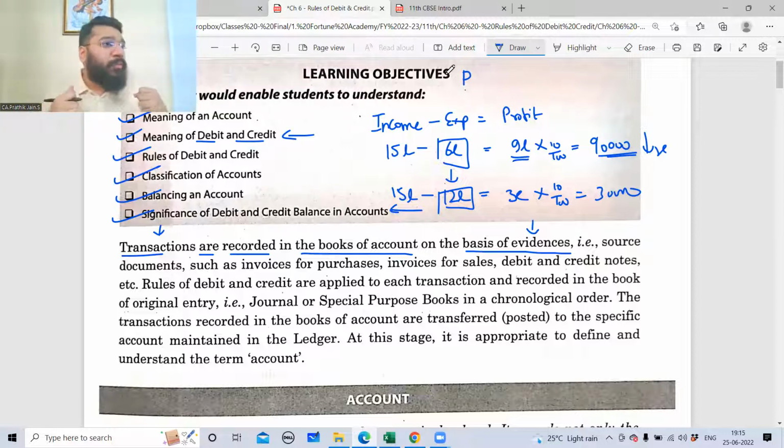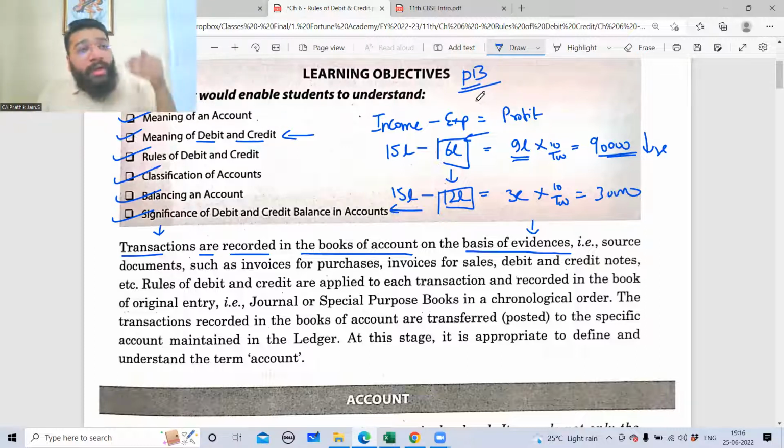So we are purchasing the laptops. So the purchasing transaction is being supported by an evidence called a purchase bill. So for 6 lakh worth of expenditure, there is a purchase bill. But for the remaining 6 lakh, there is no purchase bill. So through the auditing process, we'll be able to identify that for a particular given transaction, if there is an evidence or if there is no evidence. Right?